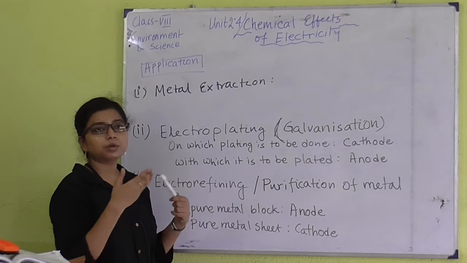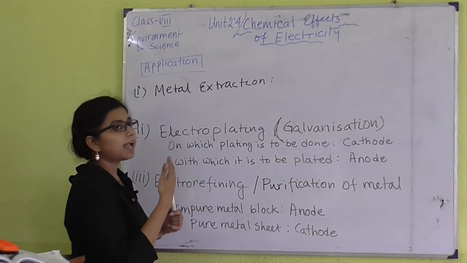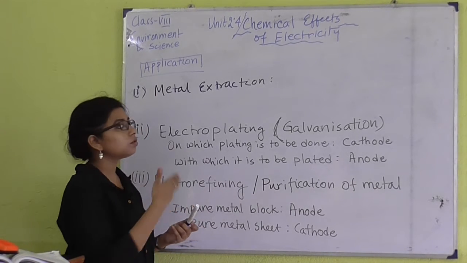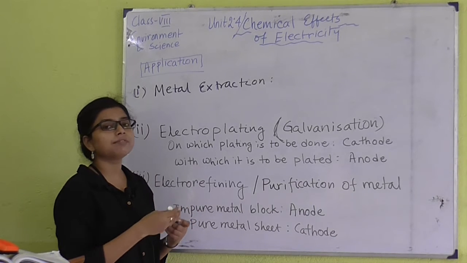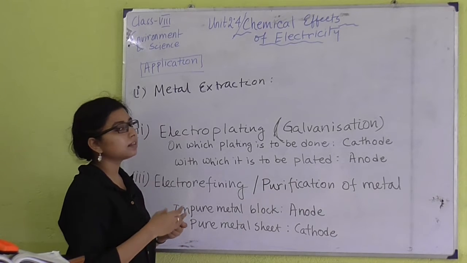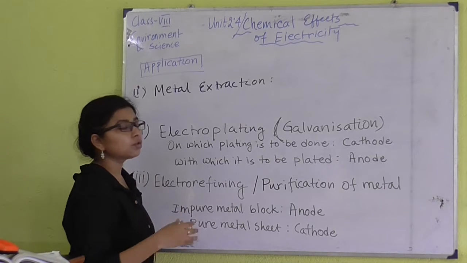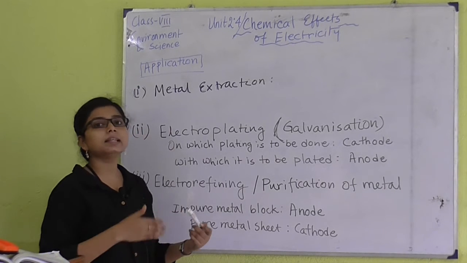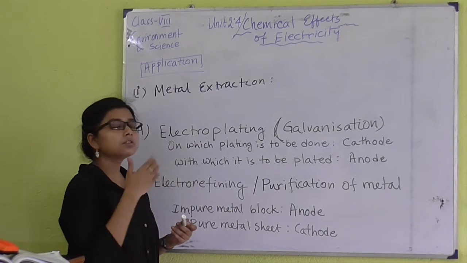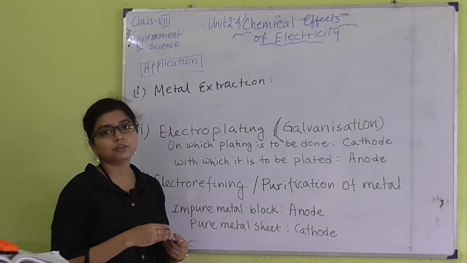If we use a sodium salt, any kind of sodium salt, it may be sodium chloride or sodium sulfate, which can act as the electrolyte, then obviously we can see the production of Na plus and Cl minus ions, and then all the Na plus will move towards the cathode, and we can see the deposition of sodium metal ultimately. Like sodium deposition, we can also see the deposition of calcium if we take calcium chloride as the electrolyte, and the deposition of potassium if we take potassium hydroxide as the electrolyte.